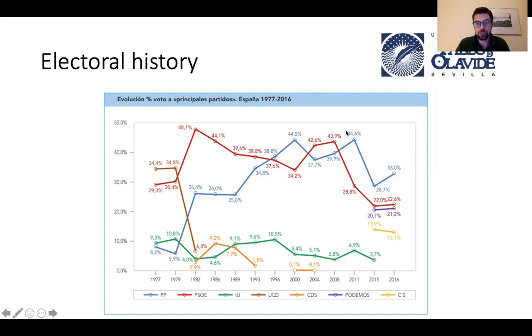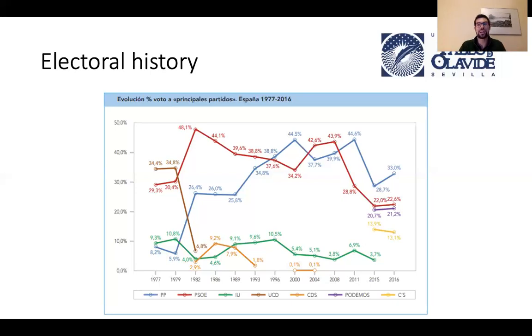They won 2 terms in a row, but at this time the socialists were in government when the economic crisis hit Spain, and you can imagine what that meant. The country was brought to its foundations. So they lost the elections in 2011. They called snap elections after 3 years, and they lost those elections, and the Partido Popular won with a clear majority. Those were the last elections in the two-party system in Spain.